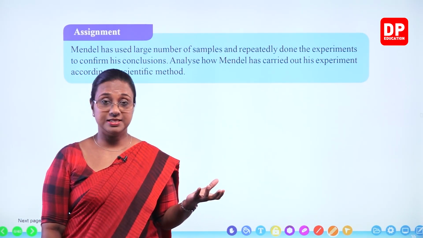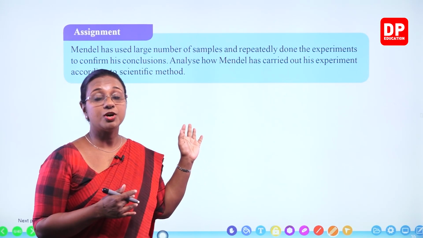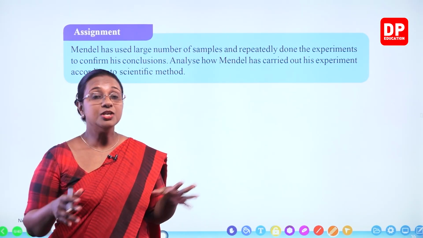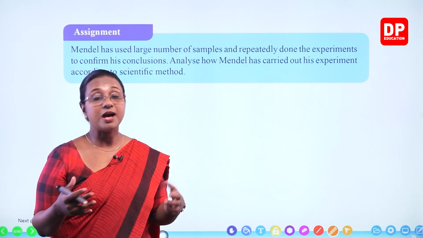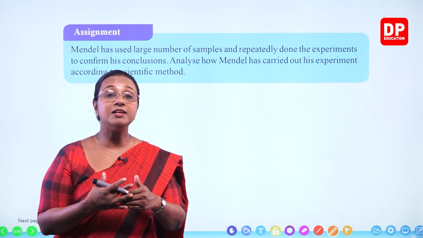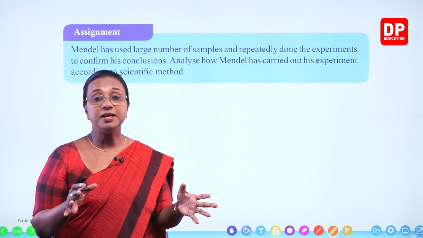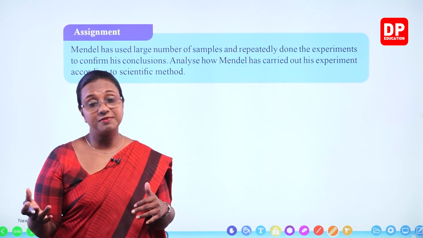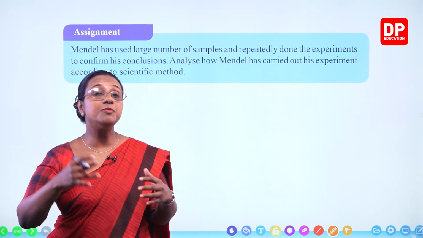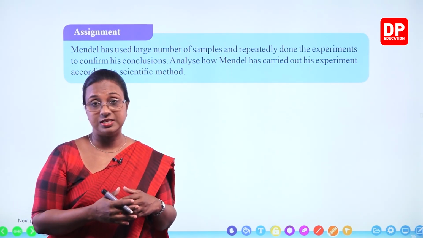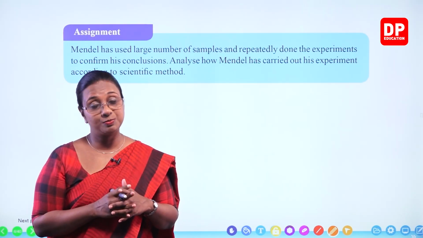You have a hypothesis. Before that, you observe something. So, actually, Gregor Mendel was a priest and he was a scientist. So, he carried out experiments. He wanted to cross two colored flowers and get a new color. So, he carried out the experiment, but he got a different observation. Because he had this observation, he came to a hypothesis. He proposed a hypothesis, and based on the hypothesis, again he designed his experiment.